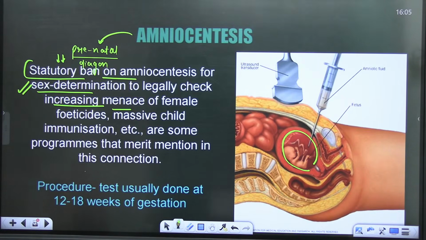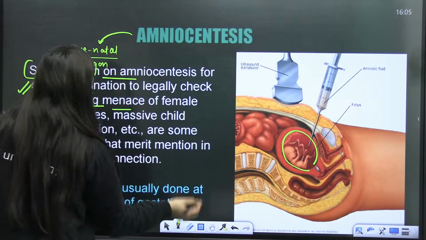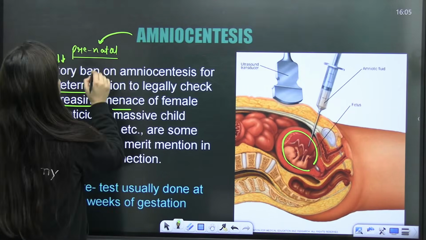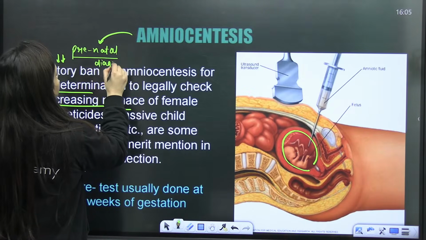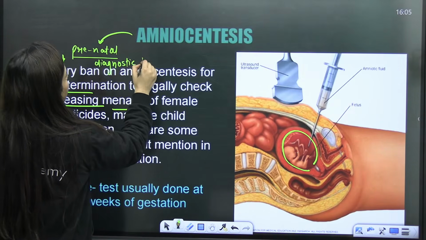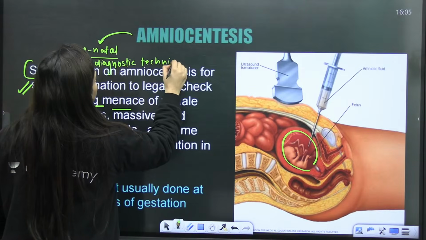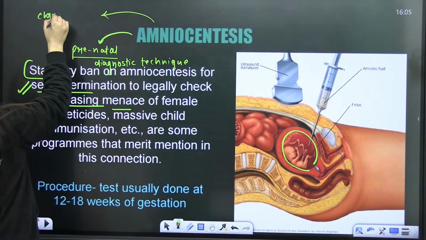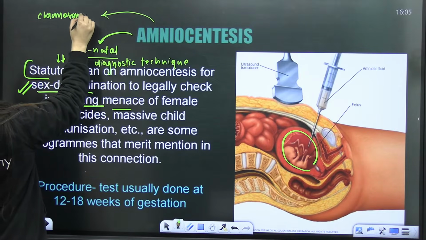Yes, a prenatal diagnostic technique. What has to be done here? Chromosomal abnormalities can be checked.